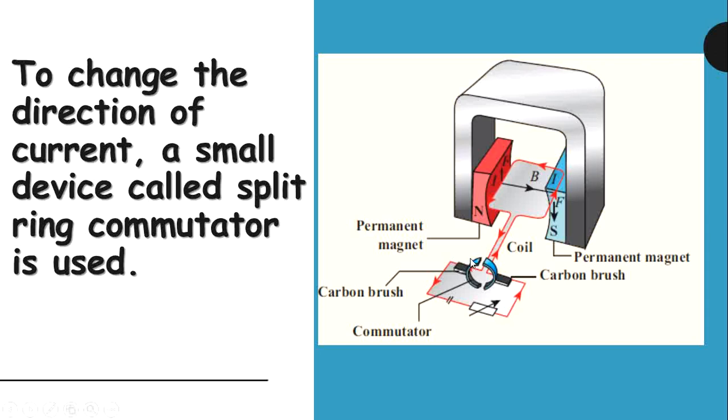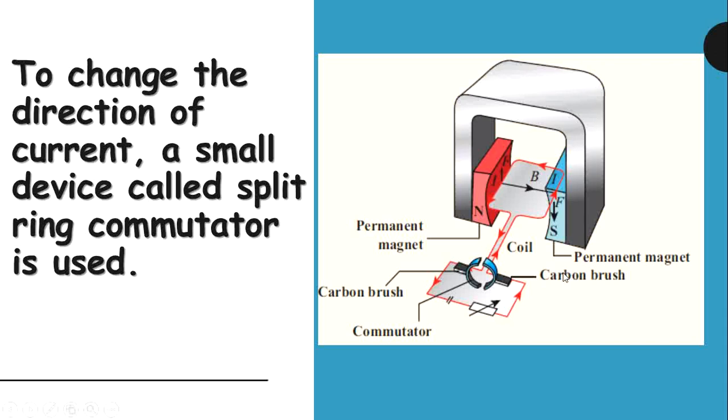X and Y. That is, the commutator is moving along with the carbon brush. One side of the commutator is moving with one carbon brush and the other side with the other carbon brush.